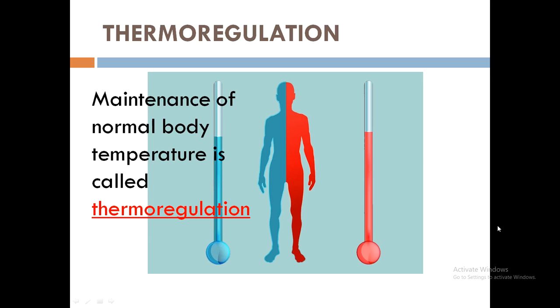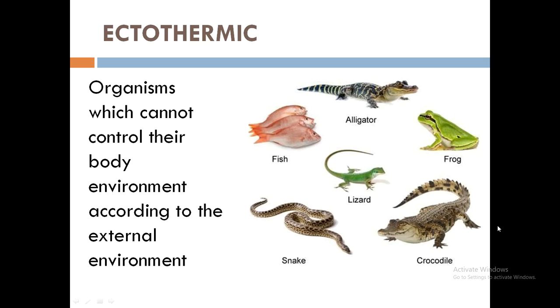If the temperature of the body drops from 37 degrees centigrade or rises above 37 degrees centigrade, there is a mechanism in the body which corrects it and lowers it if it rises above 37, or makes the cells produce more and more heat to keep the temperature in balance at 37 degrees centigrade again. So the process of creating that balance of heat and temperature in the body is known as thermoregulation.